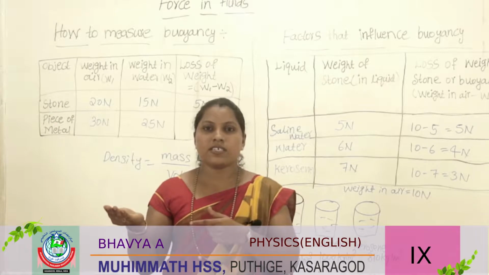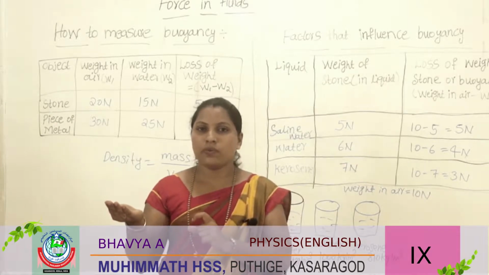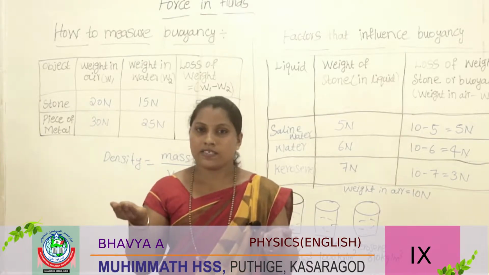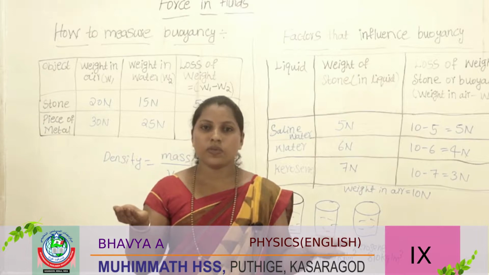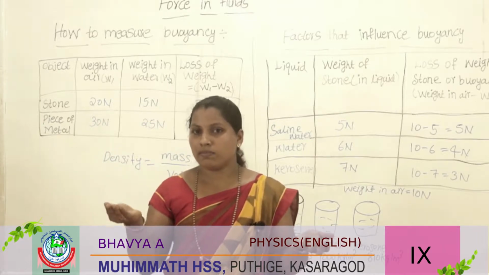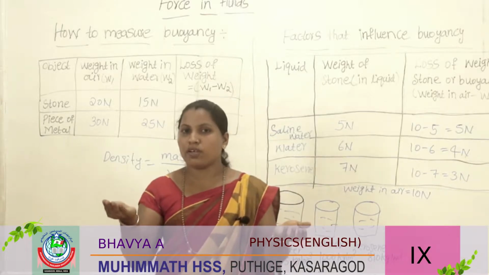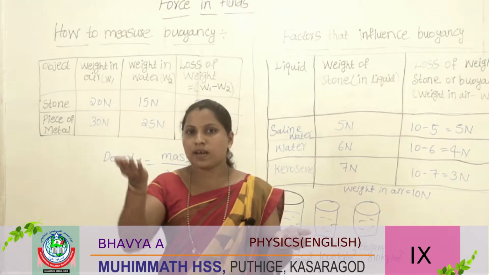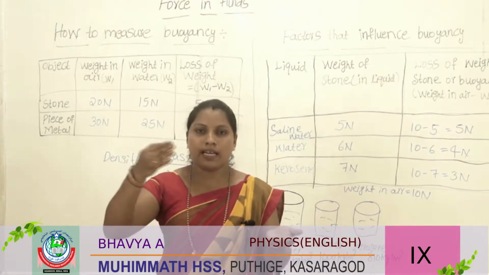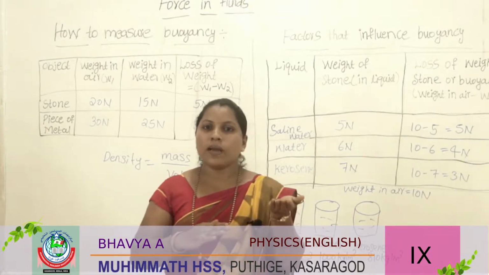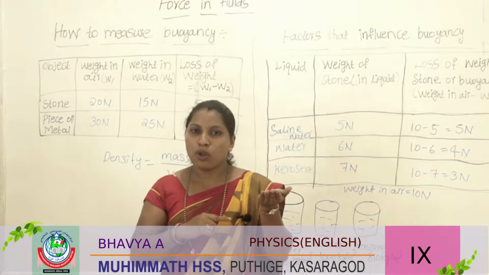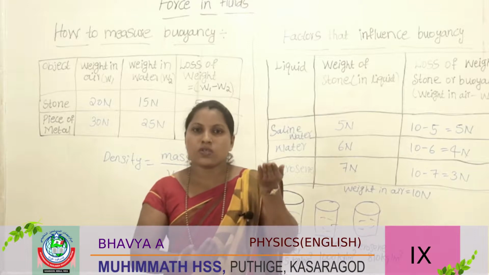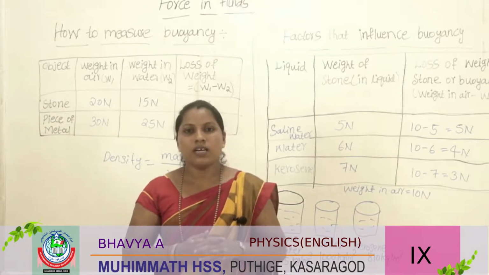The density of ocean salt water is highest, but the density of fresh water is lower. So since the density of ocean water is more, the upward force is more, and the ship comes up. Similarly, when the ship enters fresh water, the density is low, so the buoyancy force is less, and the ship comes down.